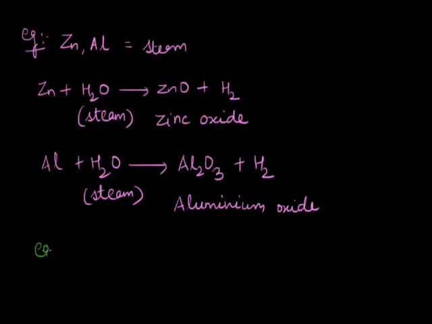The next example is iron metal. Iron does not react with water under ordinary conditions. The reaction occurs only when steam is passed over red hot iron, and the products are iron 2,3 oxide and hydrogen. So, iron does not react with water easily, it reacts with steam. Moreover, the iron also should be red hot.